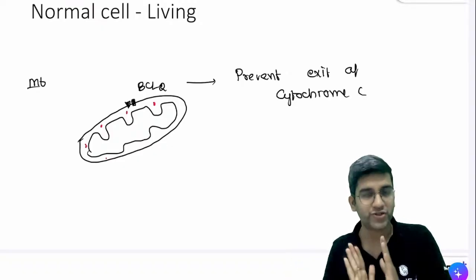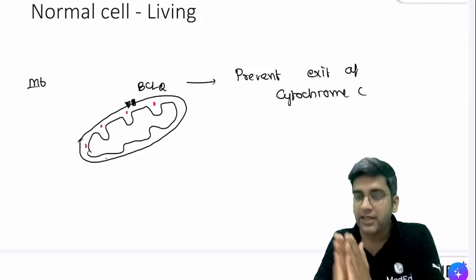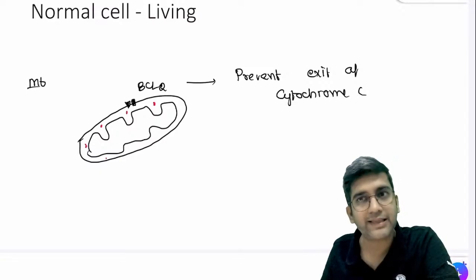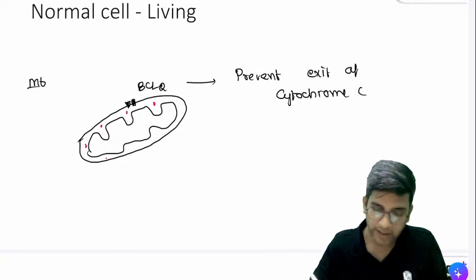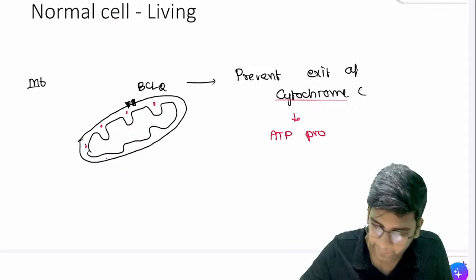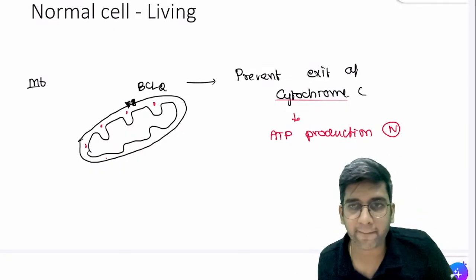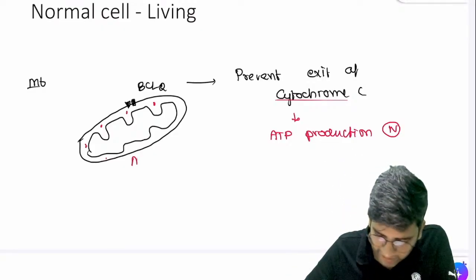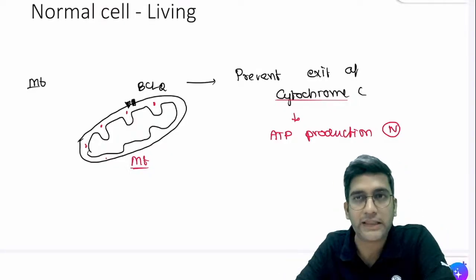So the function here is to produce that. If a cell has to live, I need ATP. If I need ATP, cytochrome C should be inside mitochondria and BCL2 blocks that exit. Clear till now? That's how it functions as an anti-apoptotic. So this prevention will make sure ATP production is normal, and the cell functions. Fine. Yes, Tanmay. Okay, so I'll write this also. This is mitochondria. It's present on the outer membrane of the mitochondria. Okay, clear. This is normal, right?